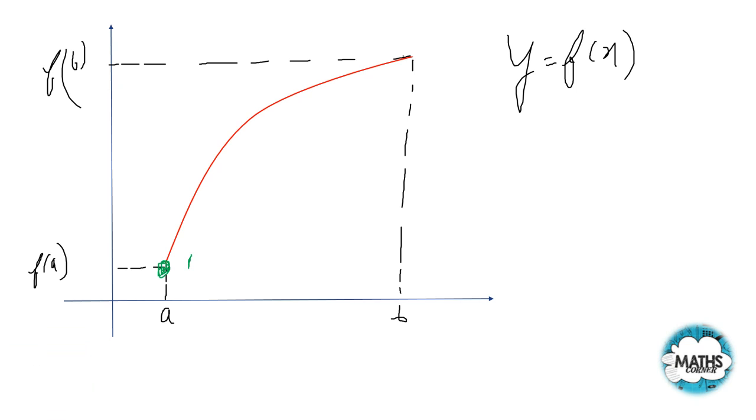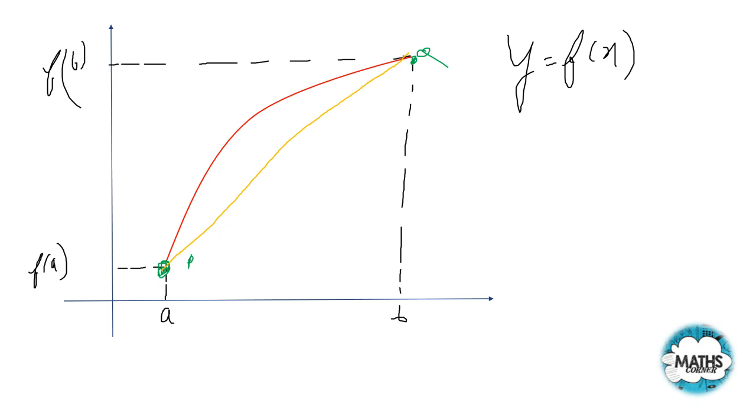I'm letting this point be P, and this point be Q. Now when I join the line PQ, I can find out the slope of PQ very easily.